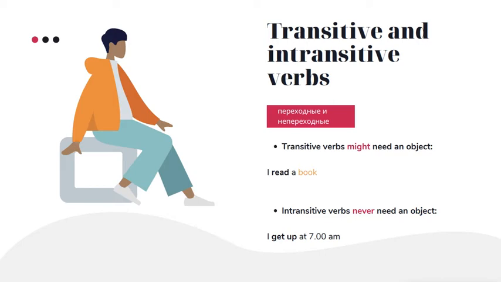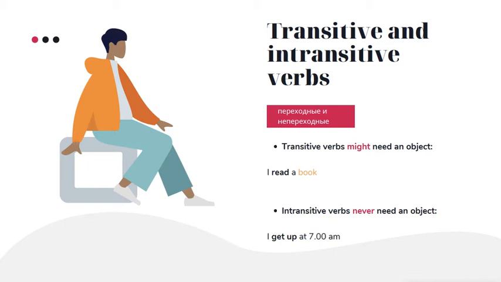We move on to another important question, transitive and intransitive verbs. Transitive verbs might need an object, which means you could say I read, in fact, just I read. Not all people read, you know. Or you could use an object and continue your sentence. I read a book or I read online magazines. In this case, the action is sort of directed at some object, right?